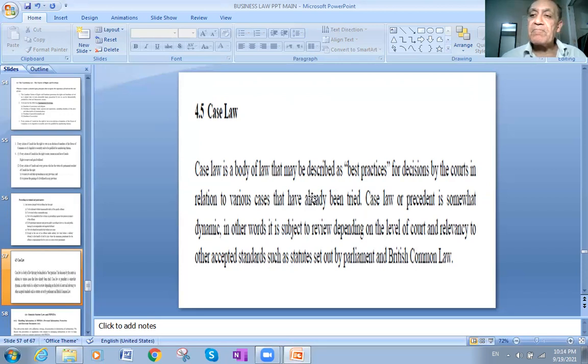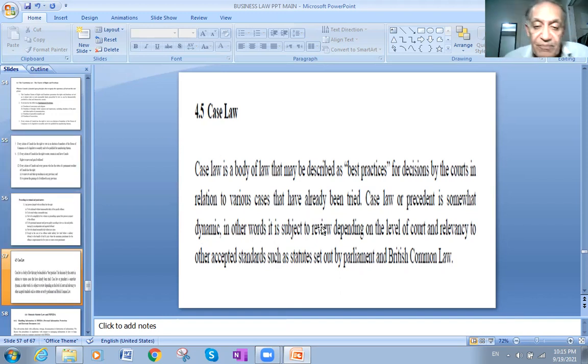So case law means we measure what happened in front of us now based on previous experience in the past, by simulation. The judge will make his decision based on a decision taken in another case in the past which is very similar. So I will measure this on that one, and I will make it by simulation.